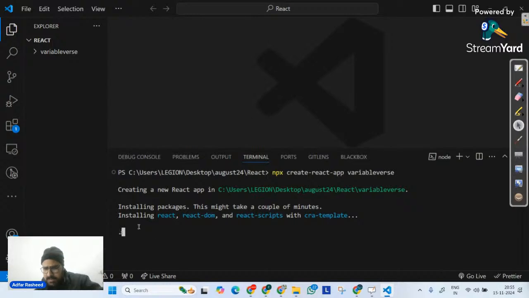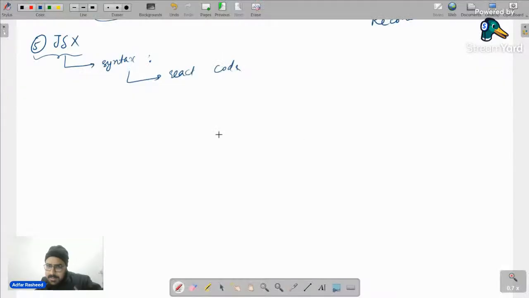Meanwhile, it takes its time and installs all these packages. There's something that we need to understand. To all the new students, please make sure that you install software called Node.js. I'm pretty sure everyone has already installed it. Now, when we install Node.js, it gives you access to one of the package managers called npm, Node Package Manager. It has more than 8 lakh packages there. It's a software registry, you can say. With the help of this npm, you can install any module.